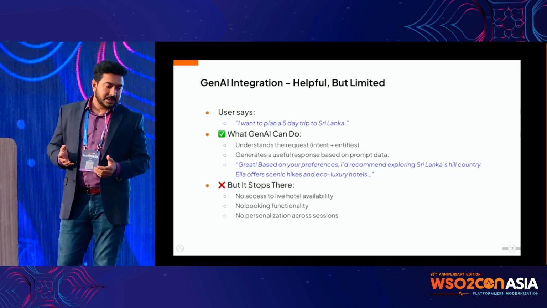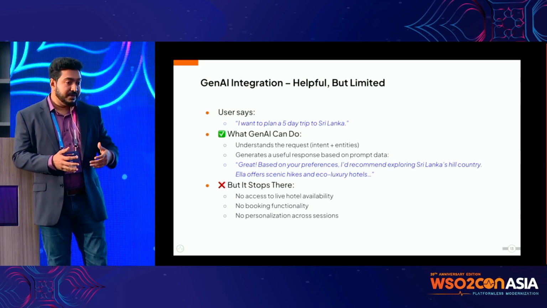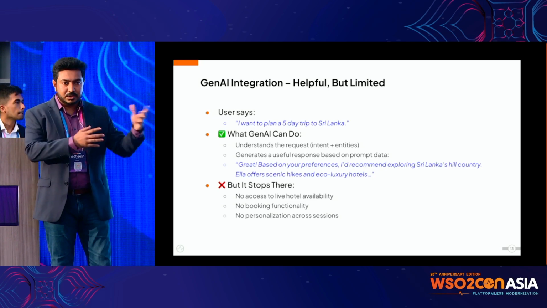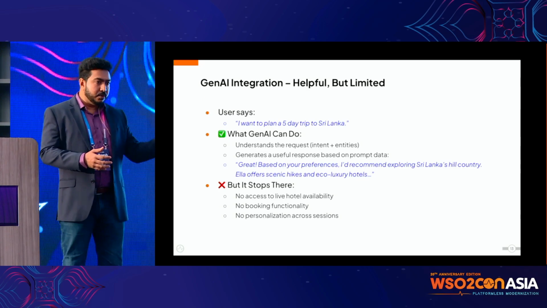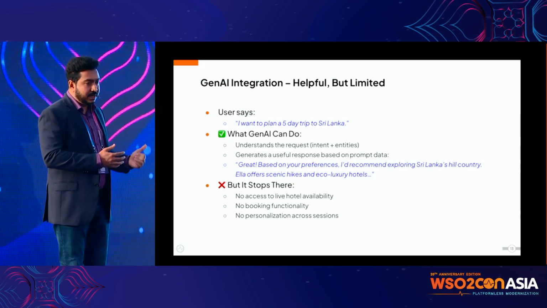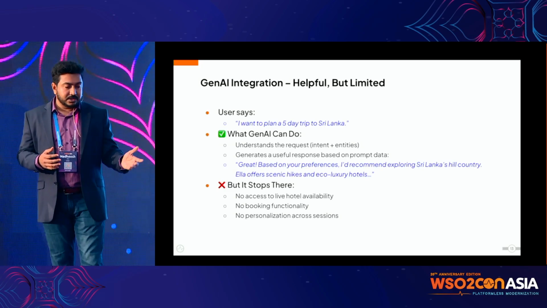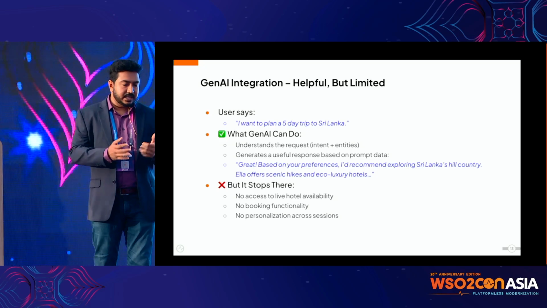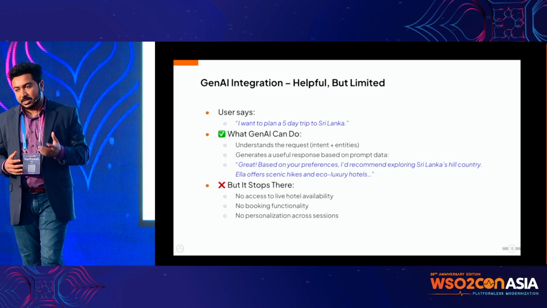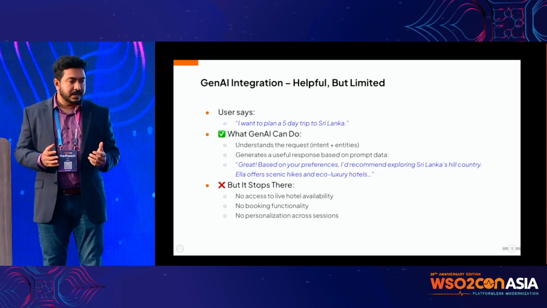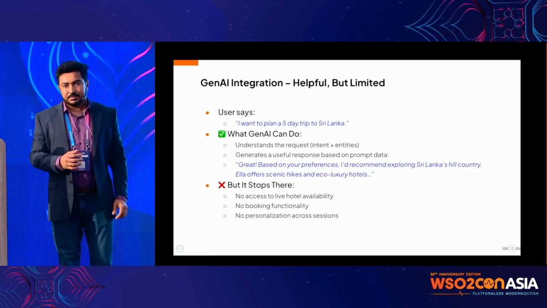It can't go beyond that. It can't get the hotel availability in real time if we haven't provided that information. We can't give the availability for all the hotels to the prompt, right? That's not practical. GenAI integration cannot actually do the booking. It can answer questions, but it can't do that operation. And also, personalization across the session won't happen, because this GenAI integration may have access to what we have provided as personalization information, but that's it, right? It can't remember you. The agent can remember you, but this GenAI integration can't.